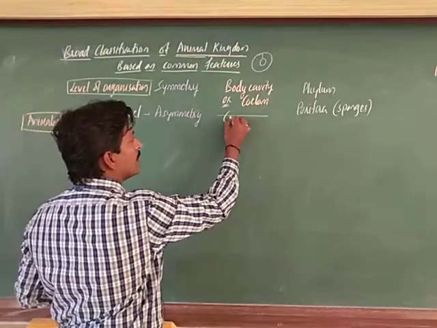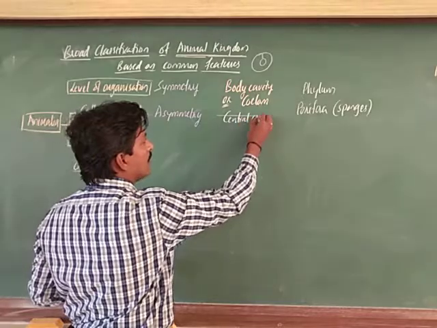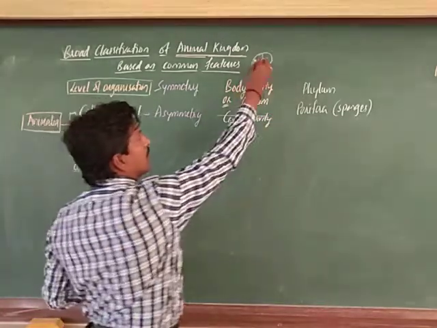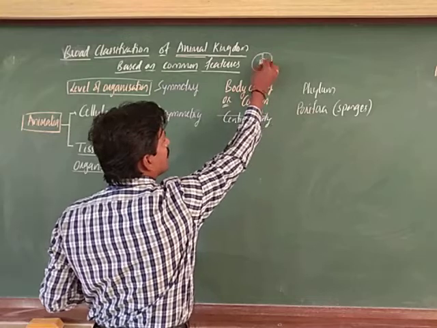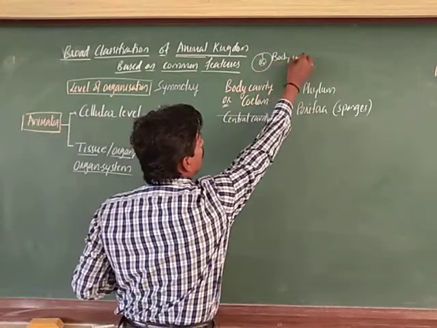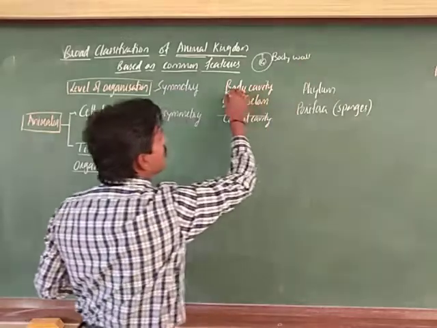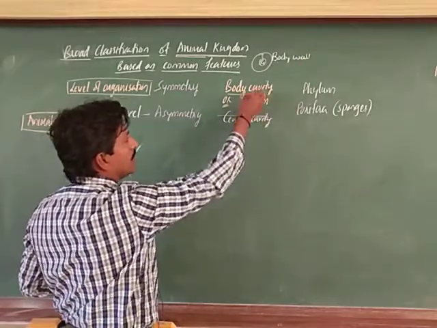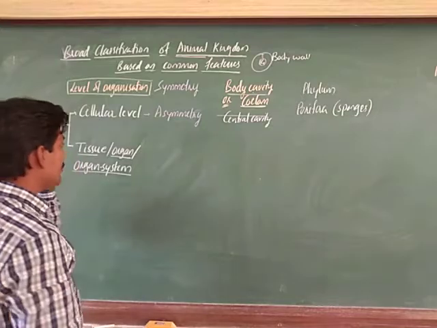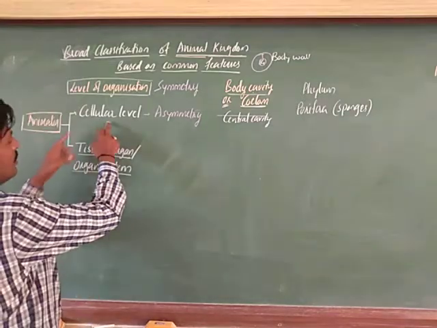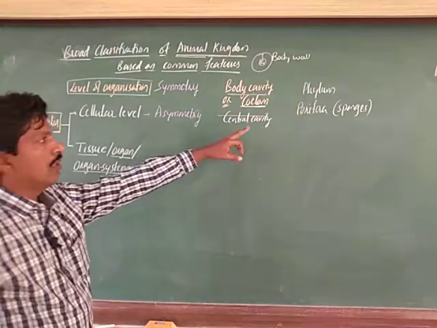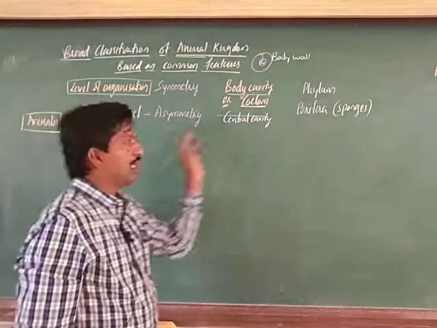The central cavity is not a body cavity, because the cavity present between the gut and body wall is called a body cavity, or if it is lined by epithelium we call it a coelom. Now, in the cellular level, only one phylum will come, and